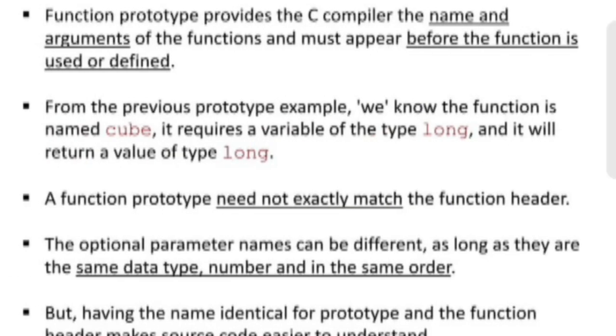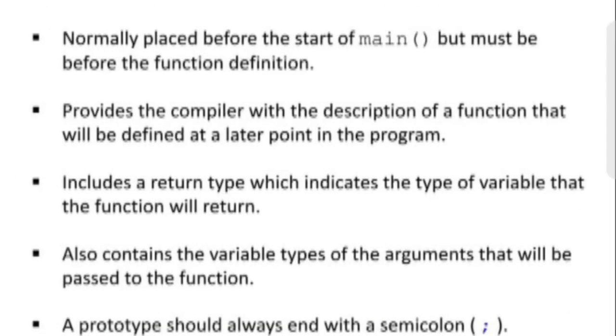Function prototype provides the C compiler the name and arguments of the function, and must appear before the function is used or defined. From the previous prototype example, we know the function is named cube. It requires a variable of type long and it will return a value of type long. A function prototype needs to exactly match the function header.